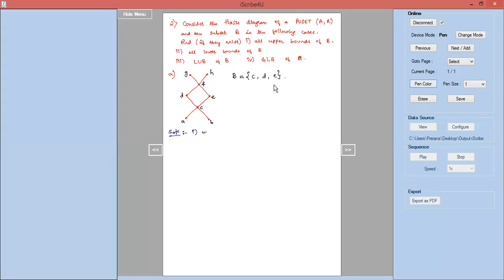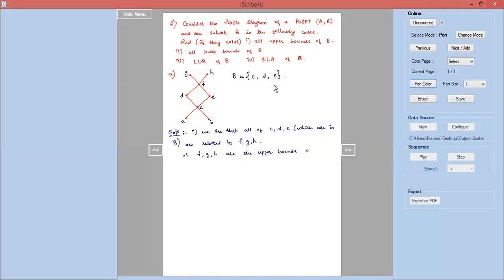We observe that all of C, D, E, which are in the subset B, are related to F, G, H. Therefore, F, G, H are the upper bounds